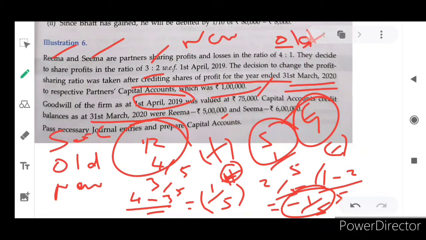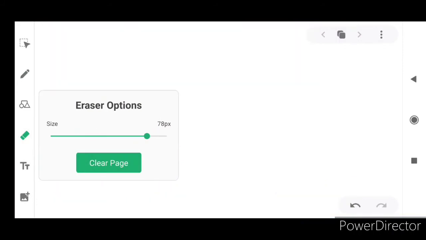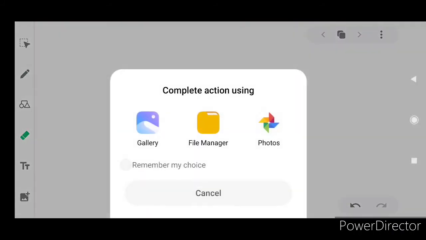So Sema has to compensate Rema. Rema will be compensated by Sema. How will Sema compensate Rema? With that amount of goodwill which Rema lost, that she sacrificed. So we will calculate that, then we will do it. Actually, what is the amount of goodwill? That we have to measure now. Goodwill amount.